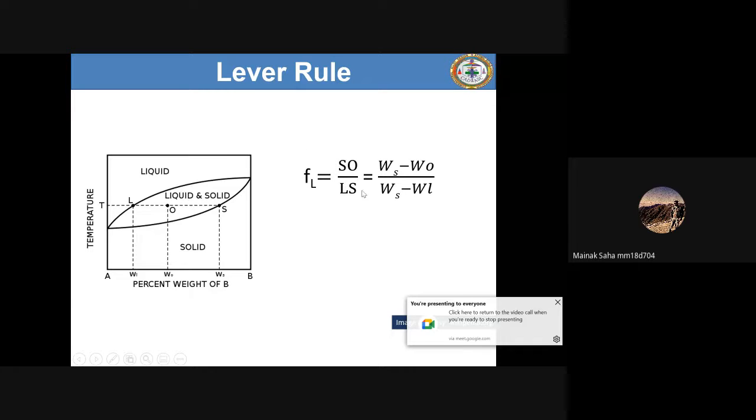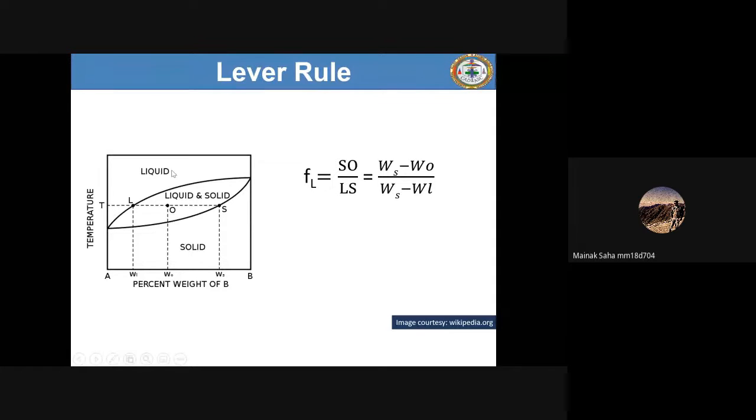So what I was explaining is very simple. So FL is nothing but the volume. I was saying that if you have this temperature T, you are cooling from this composition, maybe WO, the initial composition of the alloy. You have started cooling and you have crossed this liquidus and you are at point O. This means on the temperature axis you are at temperature T, maybe. So there you have two phases, liquid plus solid. Now the question is, what is the composition of the liquid and what is the composition of the alpha, the solid solution? So your liquid composition is WL, weight percent of B.